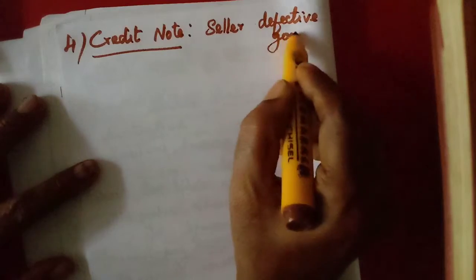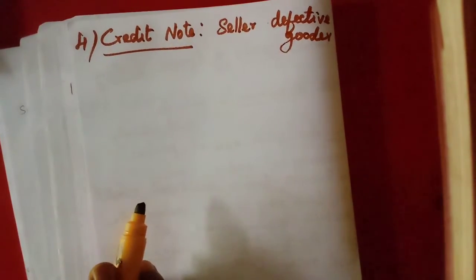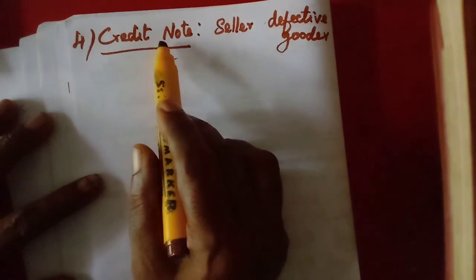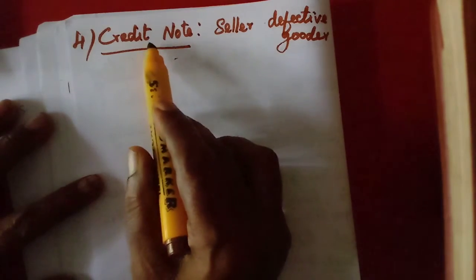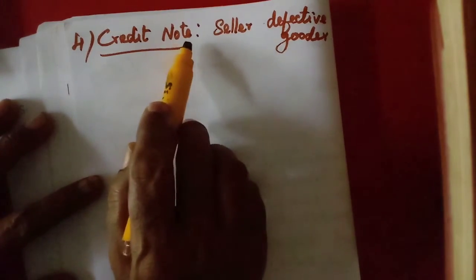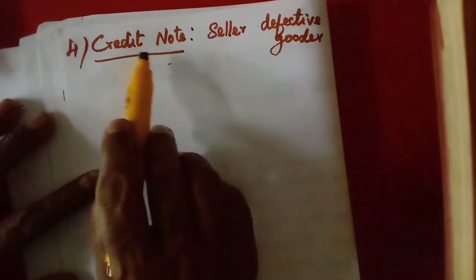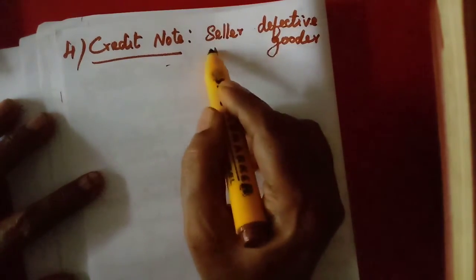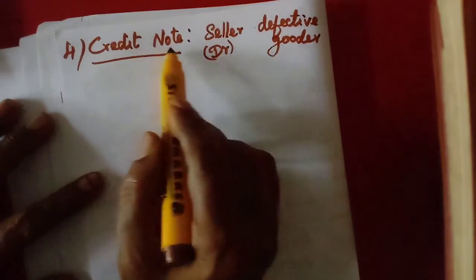He will prepare the credit note and send it again to the buyer, saying that they have credited his account. Their account should be credited, because already when they sold goods they debited their account. Now they have credited that much.